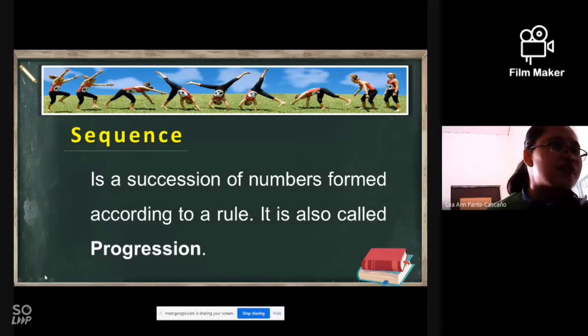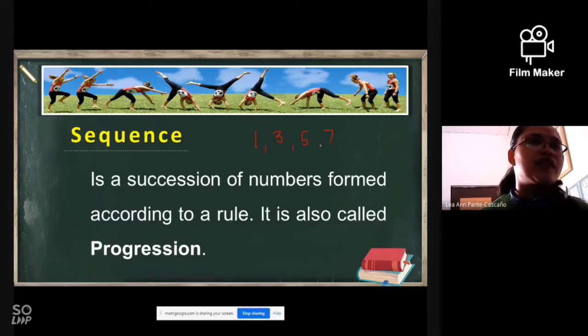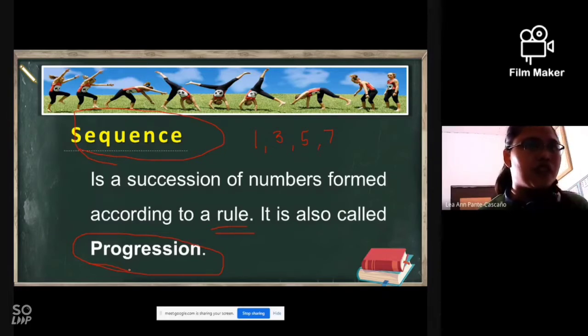Suppose we have this given numbers. If we have 1, 3, 5, 7, this given numbers is an example of a sequence since it follows a specific rule, or simply it follows a specific pattern. So this is also called as progression. When we say progression, that is also another term for a sequence. So when you heard the word progression, it means that is a sequence.